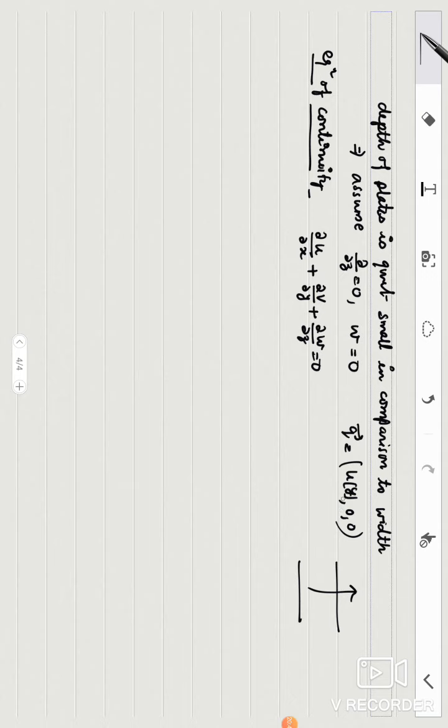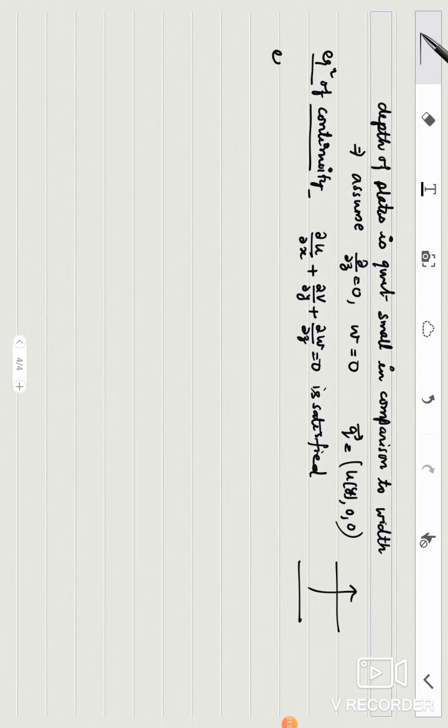V, this is the second component of velocity, this is 0, and w is assumed to be 0, so this is satisfied, so we can say that flow is possible. In some situations we assume our u, v, w in such a way that this equation should be satisfied. Okay, so here in this situation it is satisfied.